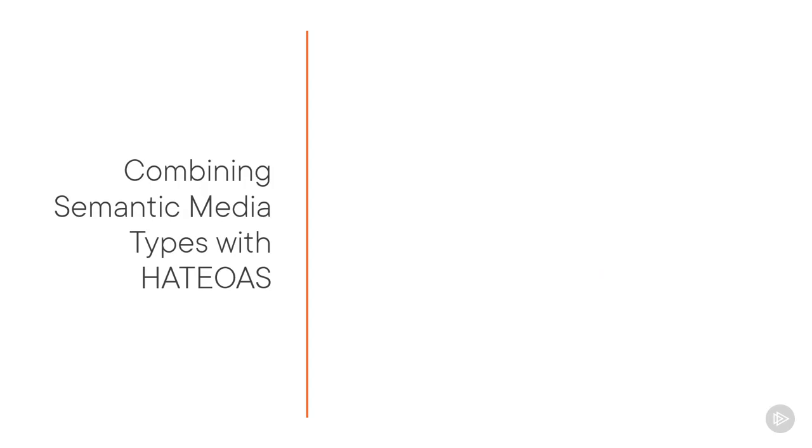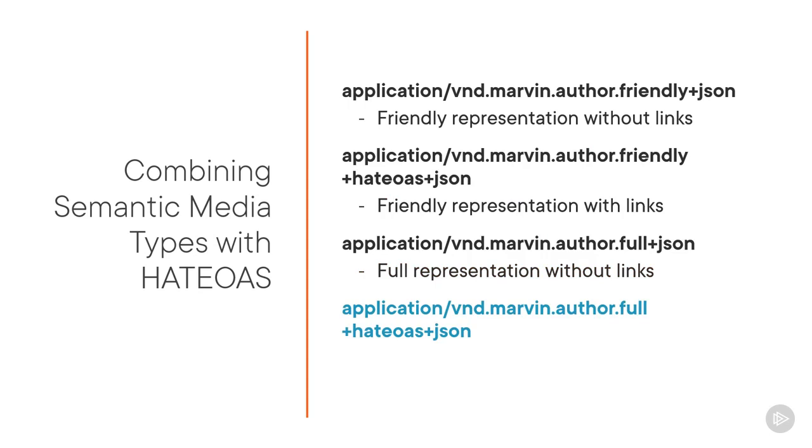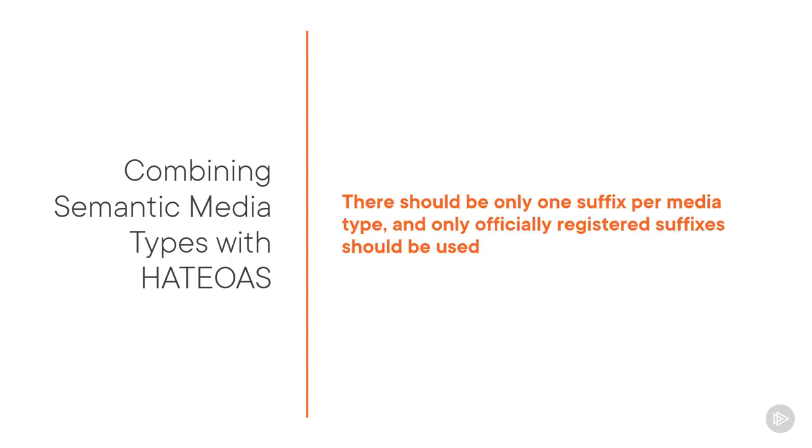We could fix that by creating a new suffix. +json is a suffix, and we could add a +hateoas suffix. Like that, by using the media types you see on screen here, consumers can ask for different representations with or without links. This is something you see in the wild from time to time, but there's a little issue with this. According to the media type definition, there should be only one suffix per media type. Next to that, only officially registered suffixes should be used. So while what I put on screen there will work, it does violate a few best practices.